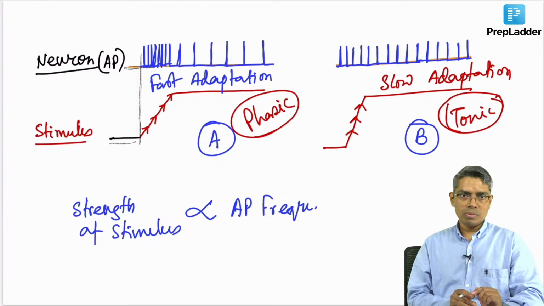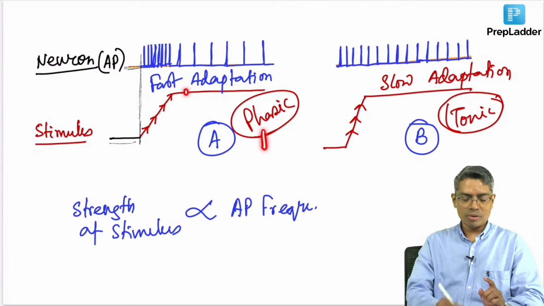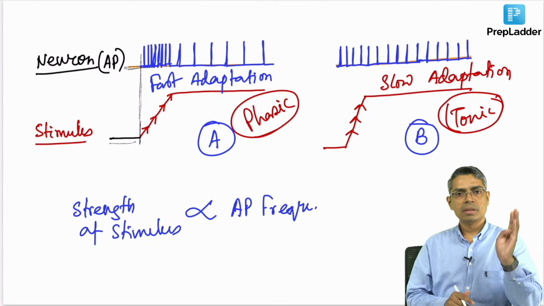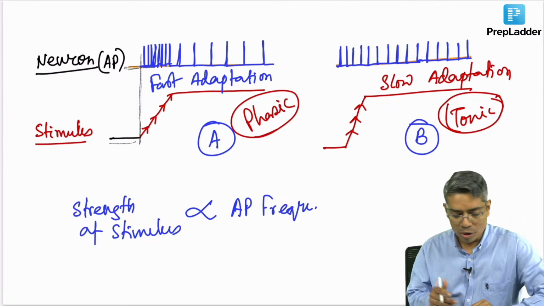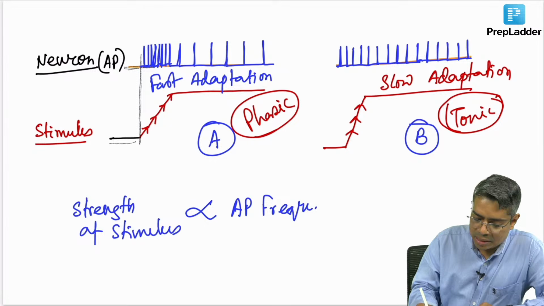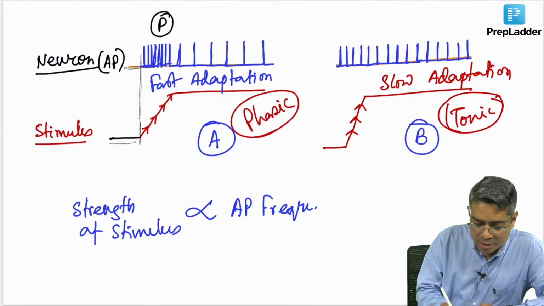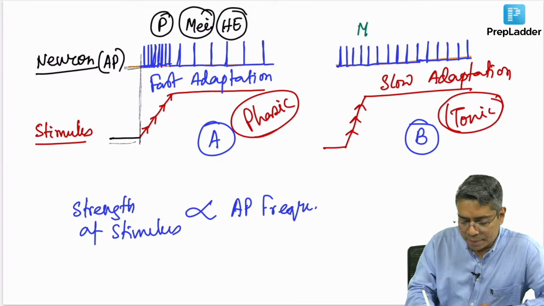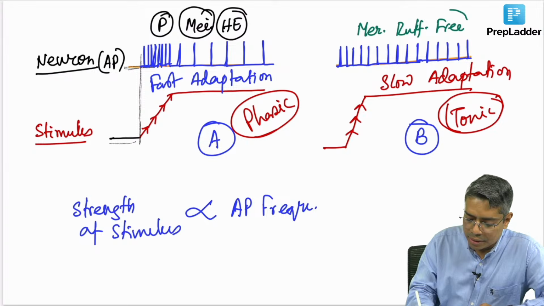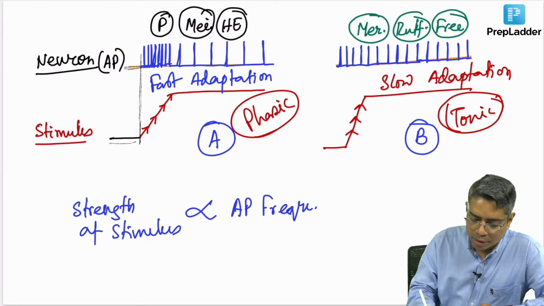Now you know the examples of the phasic, fast adapting or rapidly adapting receptors: Pacinian corpuscles, Meissner's corpuscles, and hair end organ. And the slow adapting receptor examples are Merkel's disc, Ruffini's endings, and free nerve endings. So, these 3 are the slow adapting receptors.